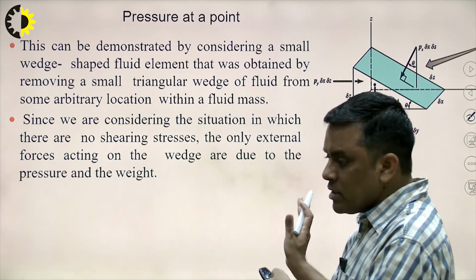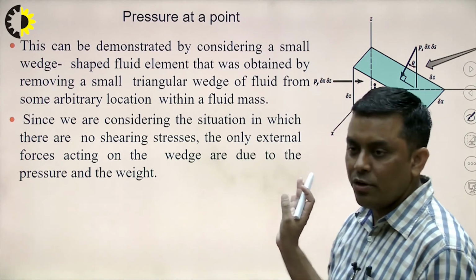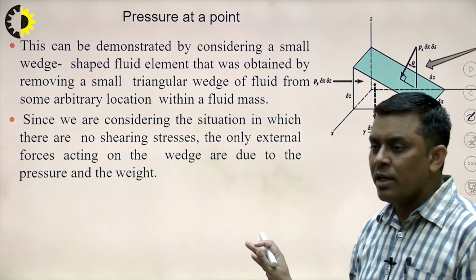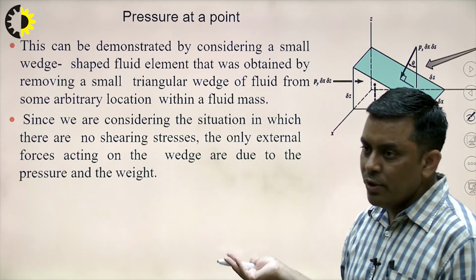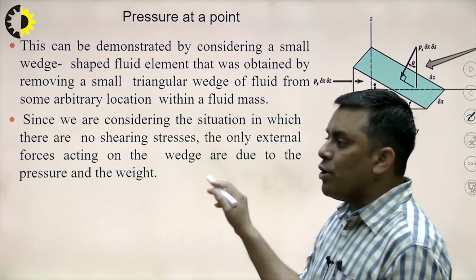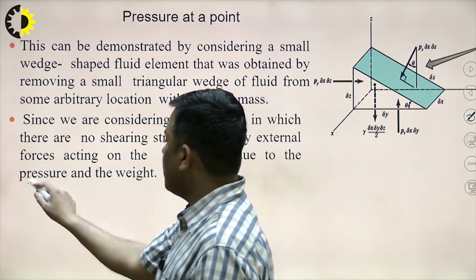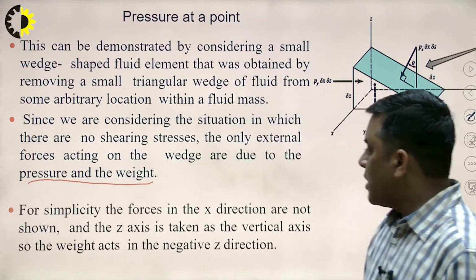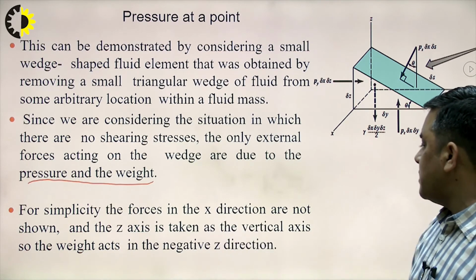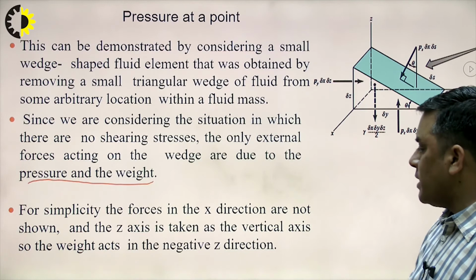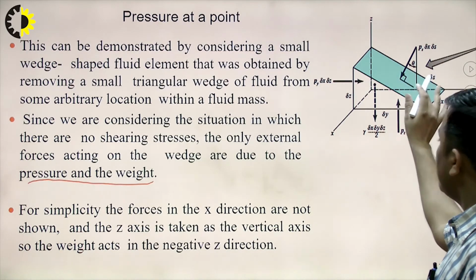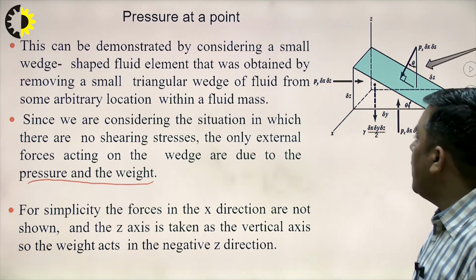So here we are not considering the flow of fluid, so shear stresses are not considered, only the normal stresses, normal forces, are considered. Normal in fluid is the pressure, and other than this pressure, the weight of the fluid element is also taken into consideration. So pressure and weight. For simplicity, the forces in the x direction are not shown, and the z axis is taken as the vertical axis. So the weight acts in the negative z direction. This is very clear from the free body diagram of this triangular fluid element.